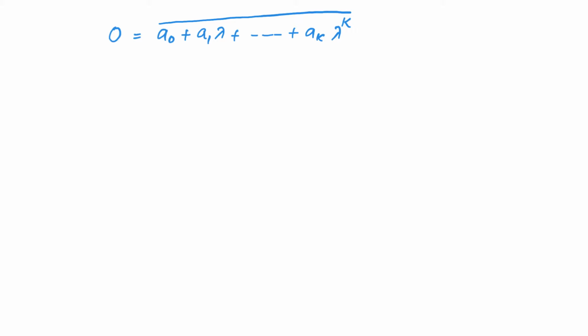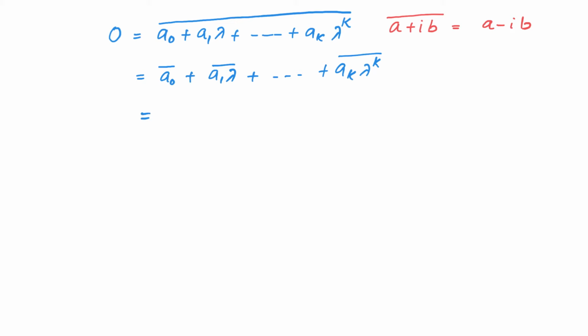If you are not familiar with the word conjugate, conjugate is a very simple operation. Given a complex number a plus ib, its conjugate is defined as a minus ib. But the conjugate of sum of numbers is equal to sum of their conjugates. In other words, this is equal to a0 conjugate plus a1 lambda conjugate plus etc. up to ak lambda power k conjugate.